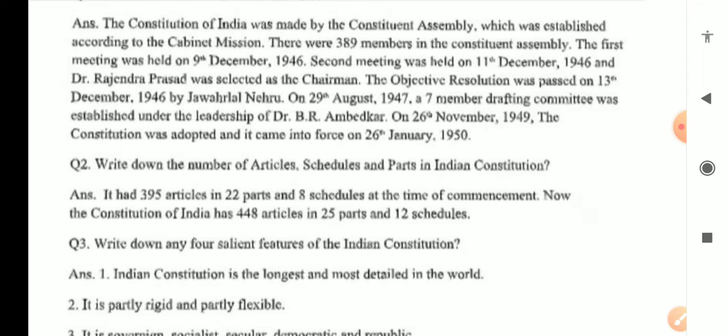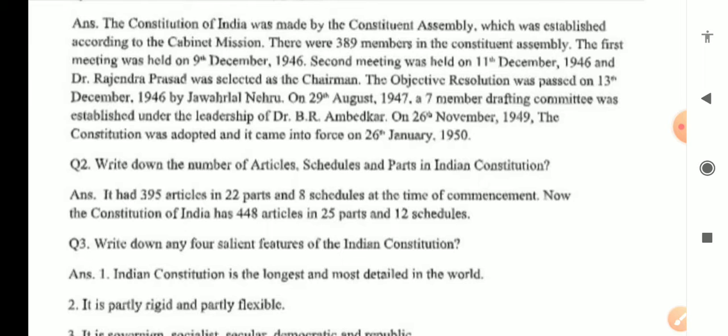Write down the number of the articles, schedules, and the parts in the Indian Constitution. So there are 395 articles, 22 parts, and 8 schedules initially. Now it has 448 articles, 25 parts, including subparts, and 12 schedules.